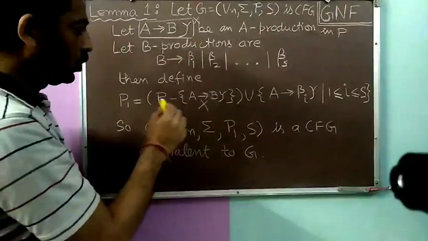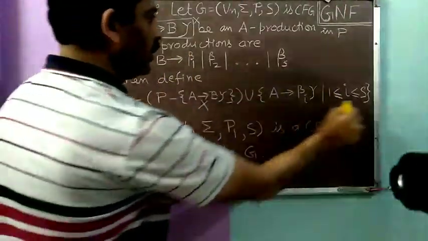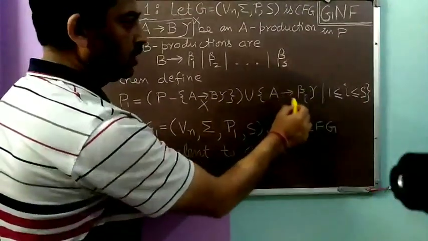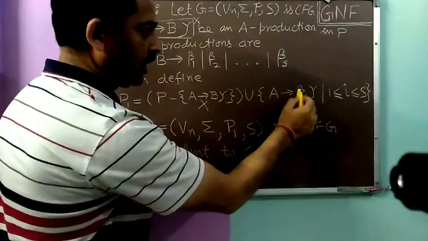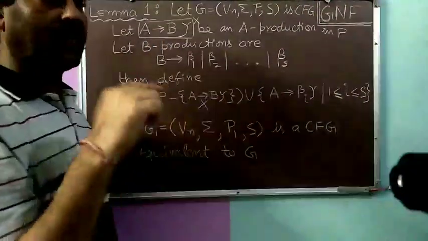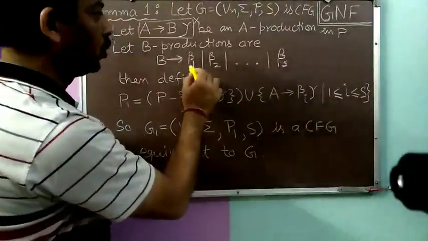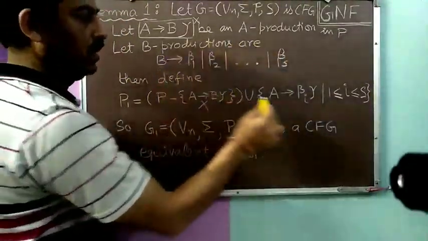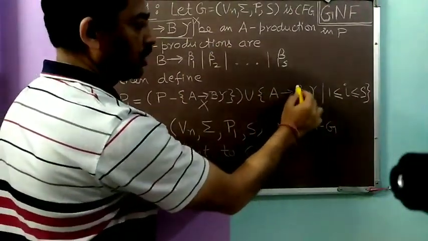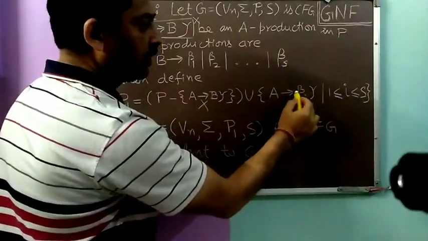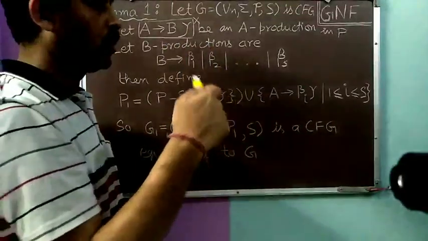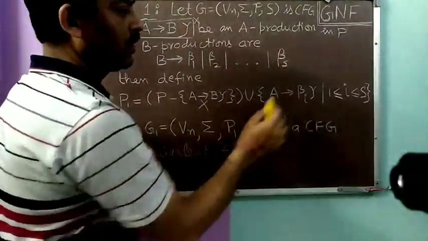Now if you look at the A productions in this new set P1, on the right hand side as the first symbol, you will never have the variable B, because we have already assumed that no beta i starts with a B. So beta i can start either with a terminal or with some variable, but it can never start with a B.